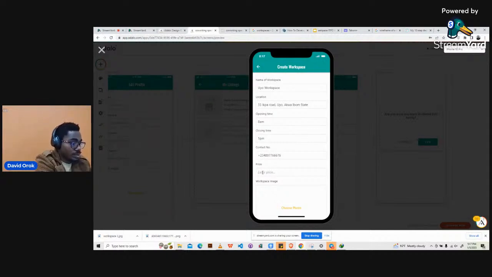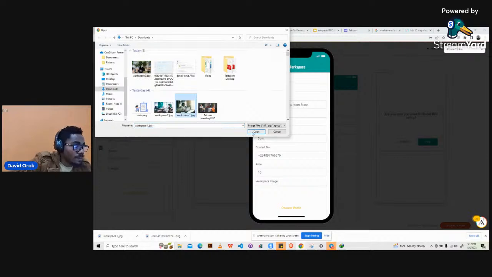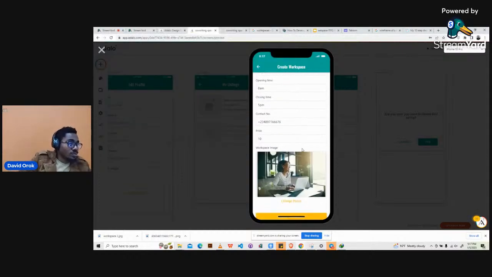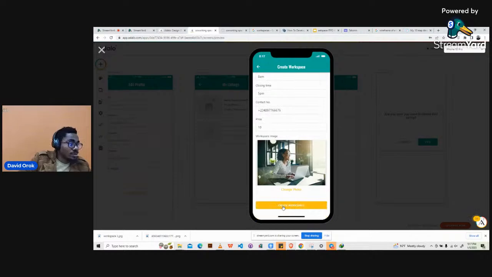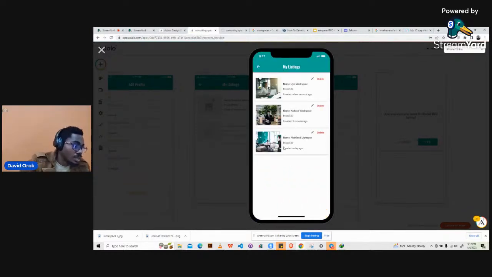The price is $10. The workspace, we will just choose one of the pictures we did yesterday. So this one, yeah. We'll click on this, we'll wait for it, then we will go ahead and then create workspace to take us back to my listings. And then now it's on top, right? Okay, so we will just go ahead and then try to do something.